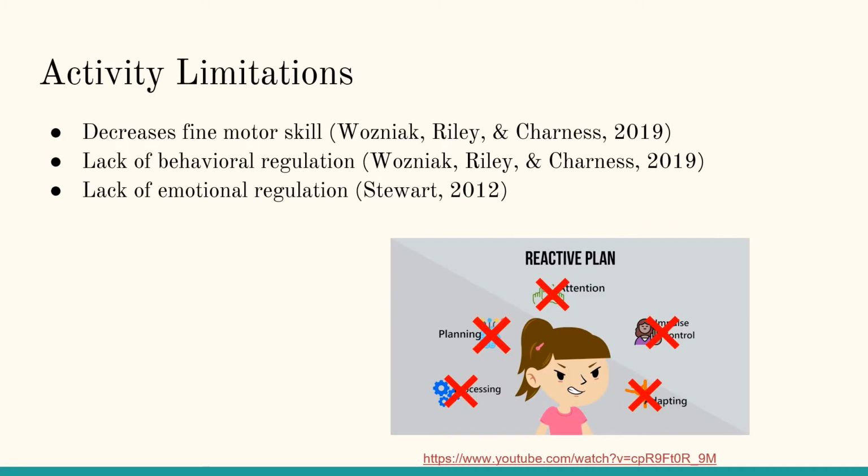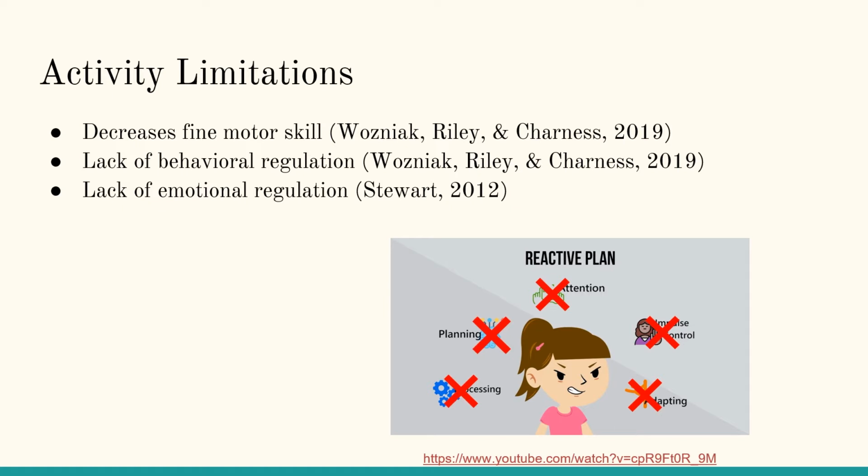This diagnosis also affects the activity limitations of the child. They tend to have decreased fine motor skills, including deficits in manual coordination. They have disorders of behavioral regulation such as hyperactivity, poor impulse control, aggression, and inappropriate behavior, which causes them to break rules and be considered a troublemaker.